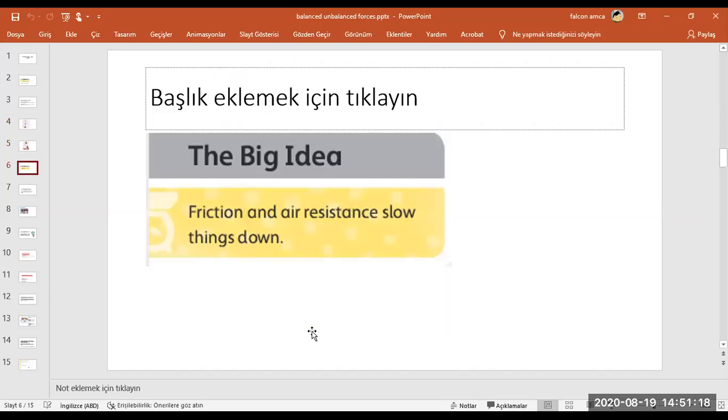Okay, now let's turn back to friction. We mentioned friction. Who can define what friction is?